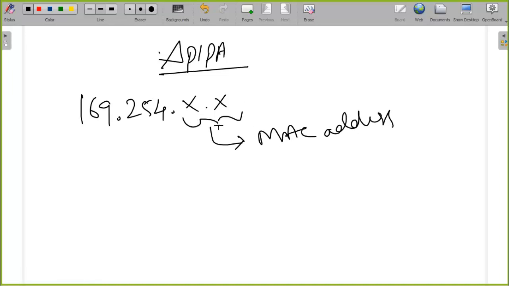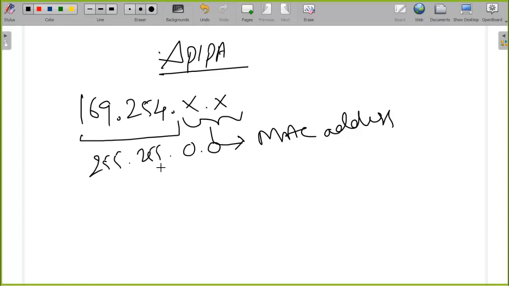Even though we get the APIPA address generated by the PC automatically, it is not generated randomly. It is generated based on a defined formula with the help of the MAC address. But all APIPA addresses will share the first two octets as 169.254, and they will also have the subnet mask 255.255.0.0. So this is something you have to keep in mind. Whenever you see an IP address that starts with 169.254, it is understood that it is an APIPA address.